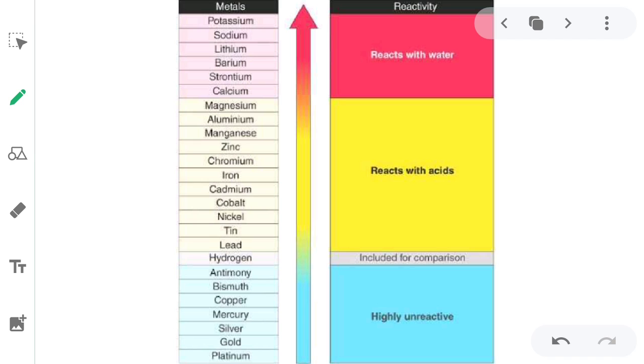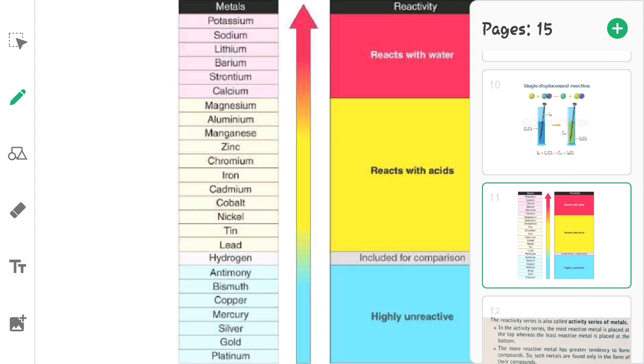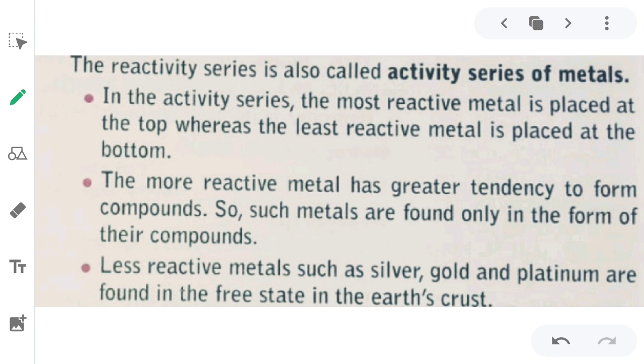This series is also called the activity series of metals. In the activity series, the most reactive metal is placed at the top, whereas the least reactive metal is placed at the bottom, which we have already seen.